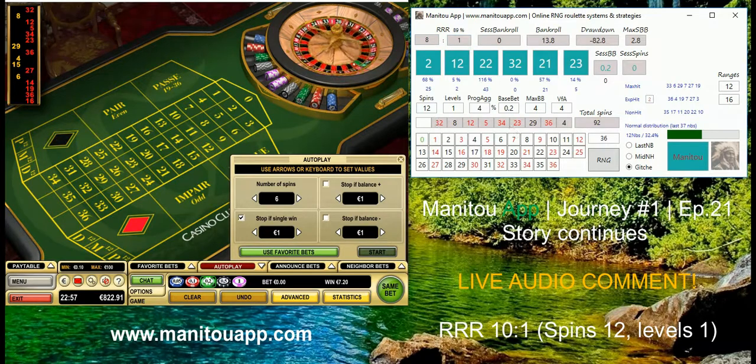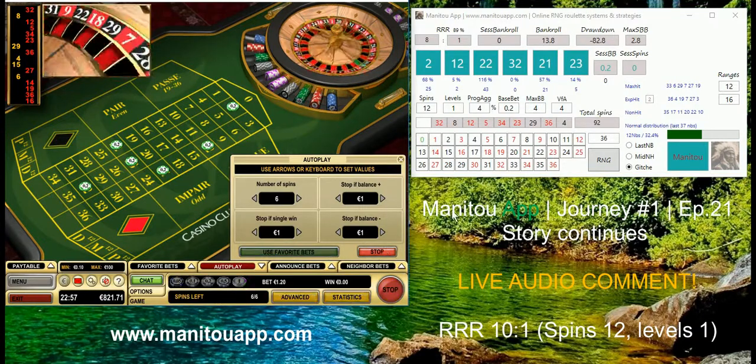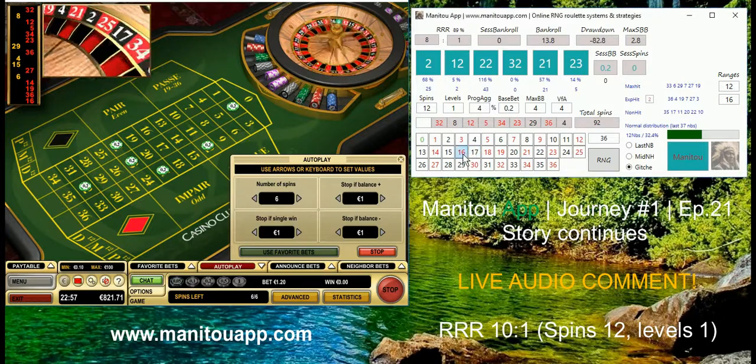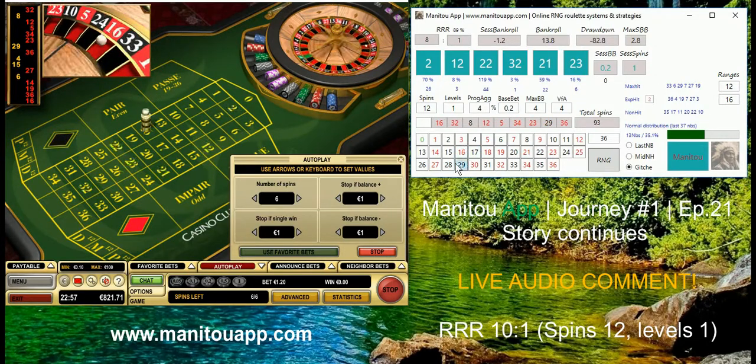I'd like to remind you that we are playing only 12 spins, so we cannot expect to always get 20-0. So we should play the same numbers again, so we are doing so and see what will happen.